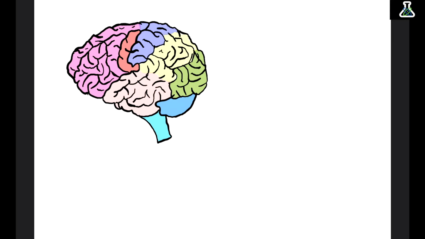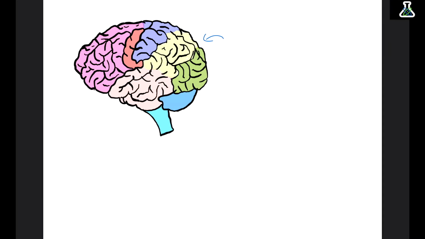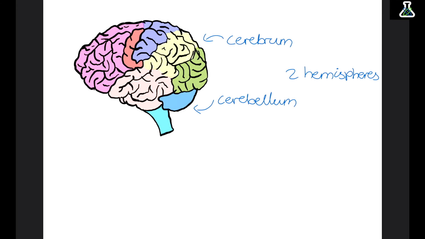So there are a couple of parts of the brain you need to know. The cerebrum makes up the main bulk of the brain. It's divided into two hemispheres, which are exactly the same on each side. In the cerebrum we have 4 lobes. At the back of the brain we have the cerebellum. This is responsible for our motor functions like walking.